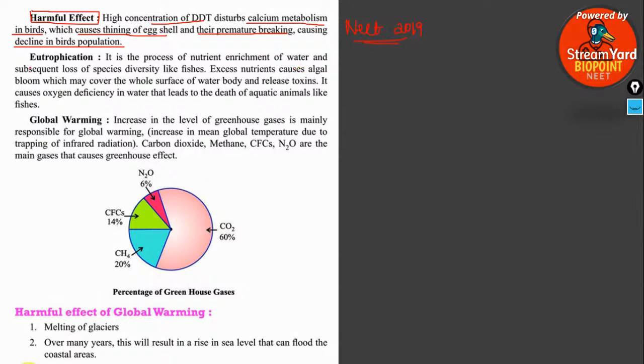Okay, everyone. Next, just as we did about the algal blooms, eutrophication is somewhat similar to algal bloom. It is a process of nutrient enrichment by nitrates and phosphates, NO3 minus and PO4 3 minus.